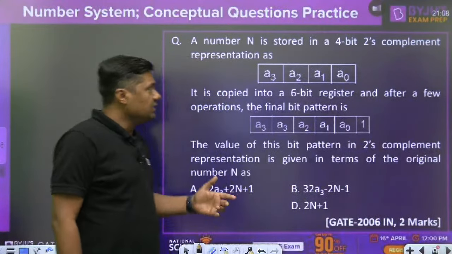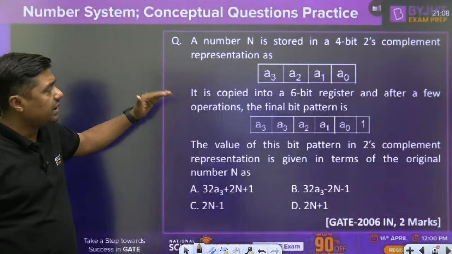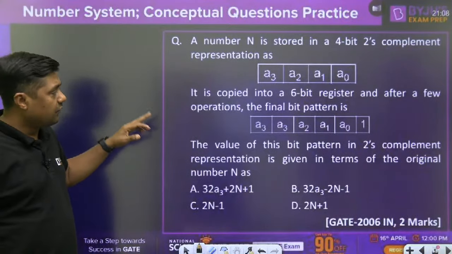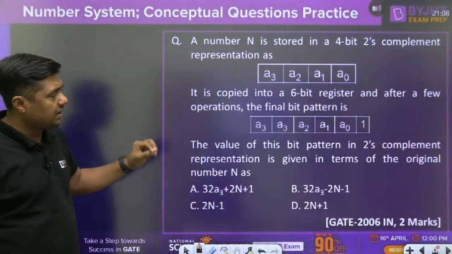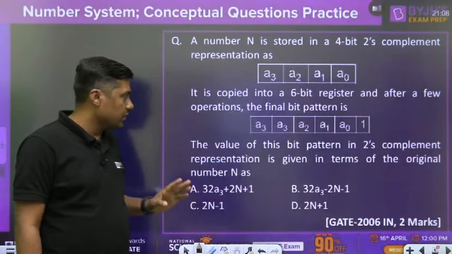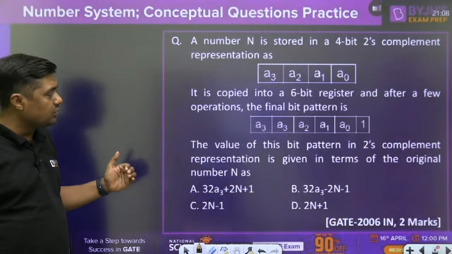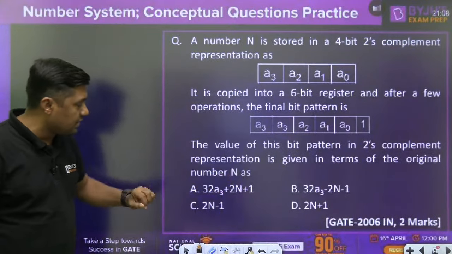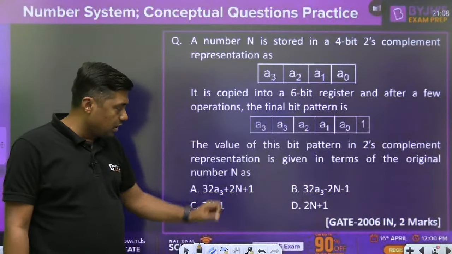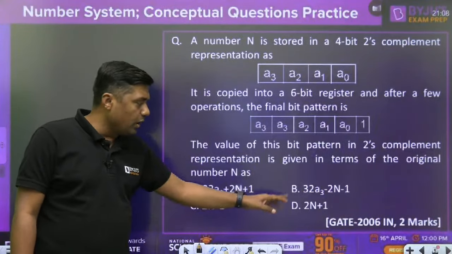Then a number n is stored in a 4-bit 2's complement representation as A3, A2, A1, A0. It is copied into a 6-bit register, and after a few operations the final bit pattern is A3, A3, A2, A1, A0, 1. The value of this bit pattern in 2's complement representation is given in terms of the original number n. So which result is correct? 32A3 plus 2n plus 1, 32A3 minus 2n minus 1, 2n minus 1 and 2n plus 1, where n is the original number.